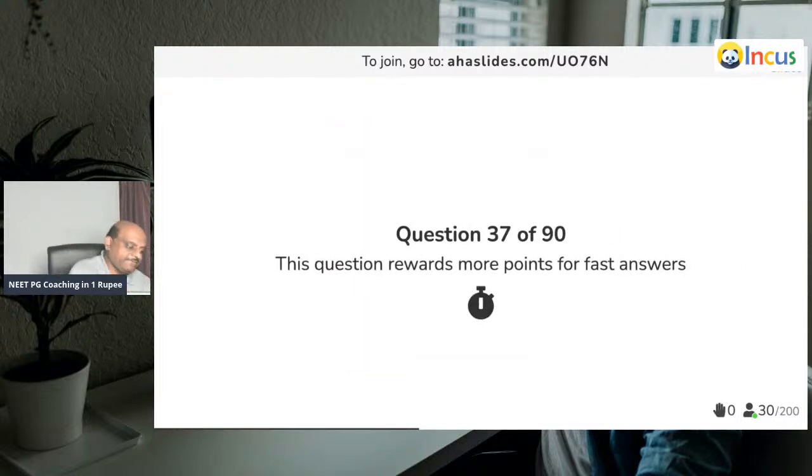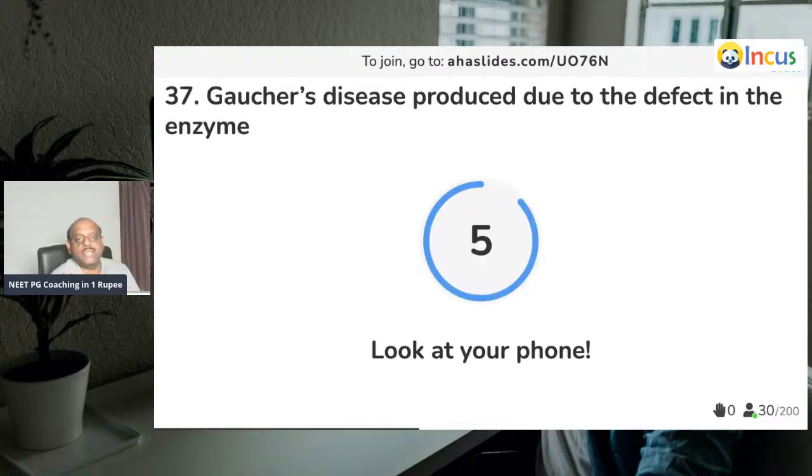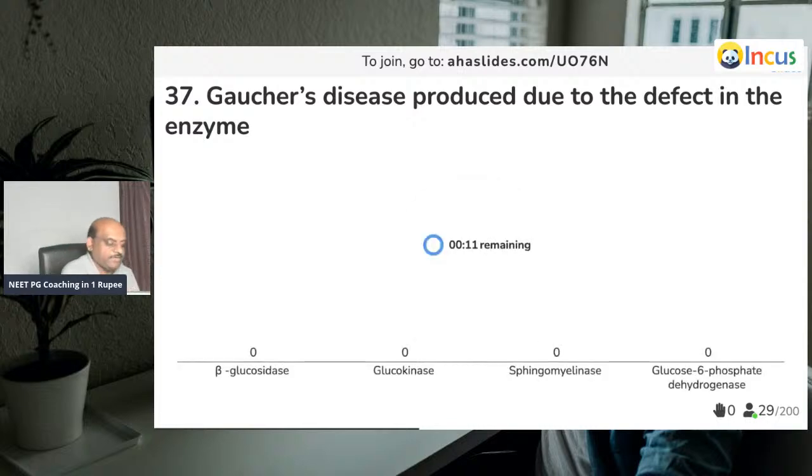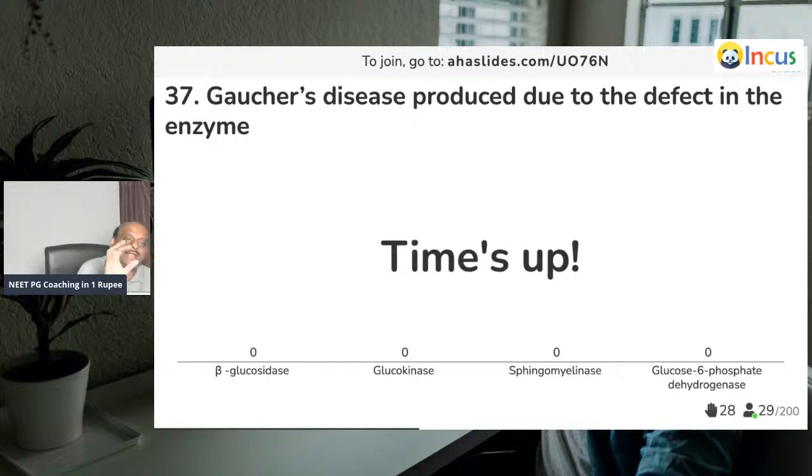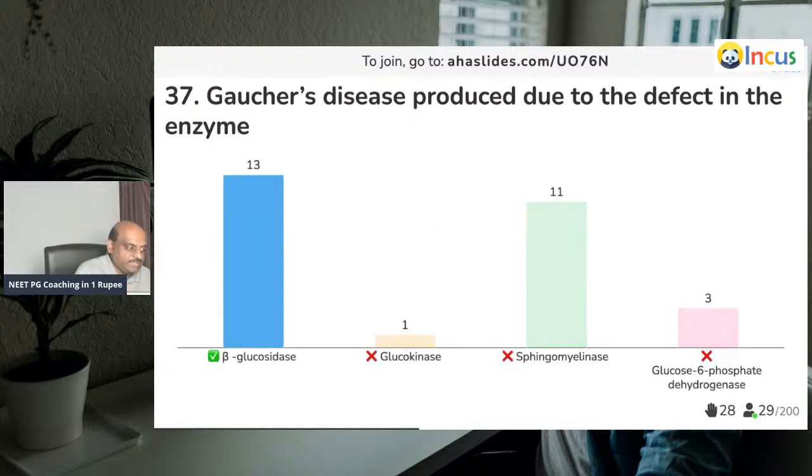Now, question number 37. Gaucher's disease. For all these biochemical metabolic disorders, what is the enzyme deficient? You have to have that list, doctor. Sandhoff disease is hexosaminidase. Similarly, metachromatic leukodystrophy, arylsulfatase. Krabbe's is galactosylceramidase. Fabry, alpha galactosidase. Gaucher, beta glucosidase. Niemann-Pick, sphingomyelinase. And Farber, ceramidase. Wolman's, acid lipase. And Austin, multiple sulfatases.